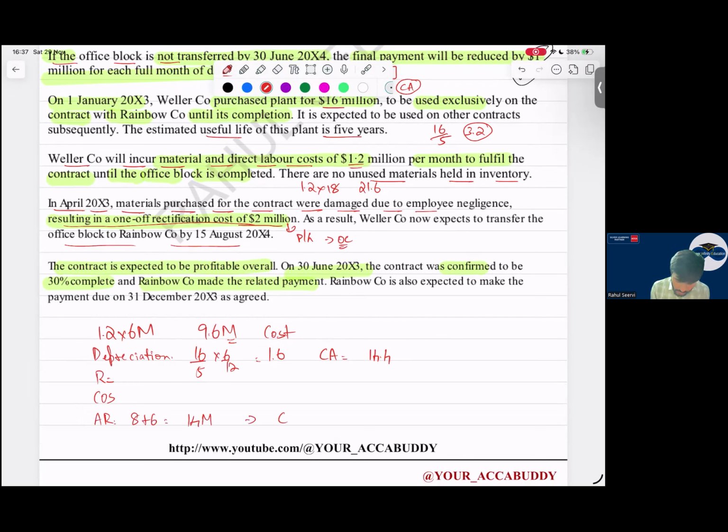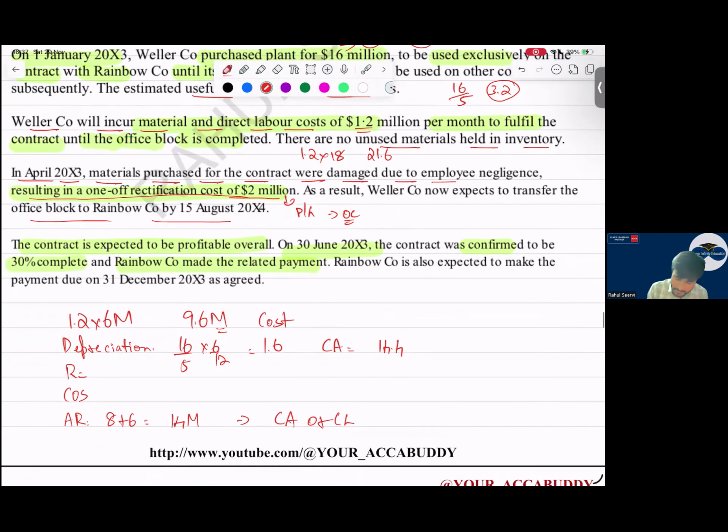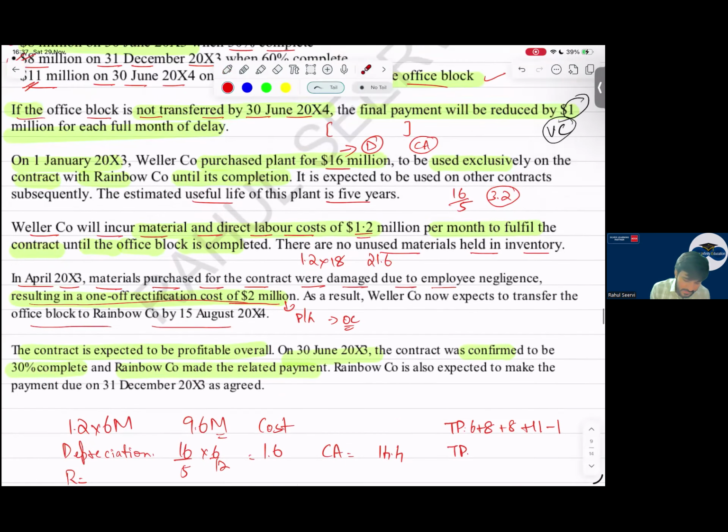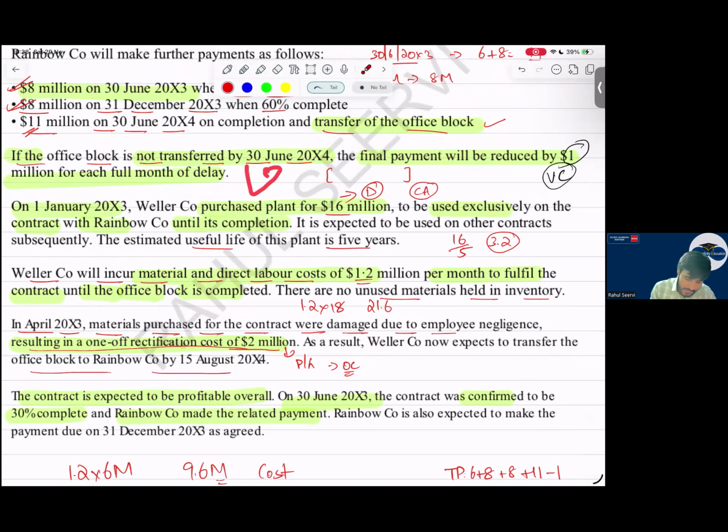We have to calculate contract asset or contract liability. Each and everything we have to do. So let us calculate the revenue. I am doing the calculation here. How much will my transaction price be? Sir, 8, 6 we've received, 8 plus 8 plus 11 minus 1. Sir, 15 months. Sir, 15 days. See now, this contract was for 18 months. Out of that, how many days delay? So 1 month, 15 days.